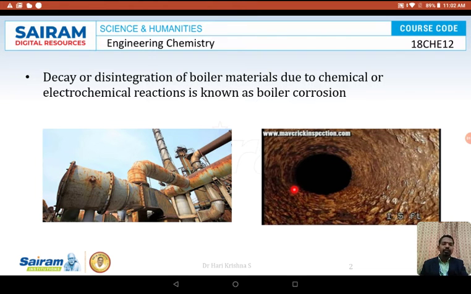Okay, what are those impurities which cause the boiler to corrode? We'll see. Initially, the boiler corrodes inside. Later, it corrodes outside, and finally, one fine day, the entire boiler will collapse. So, we're supposed to prevent the boiler from undergoing corrosion. So, how to prevent the boiler from undergoing corrosion? We'll see.